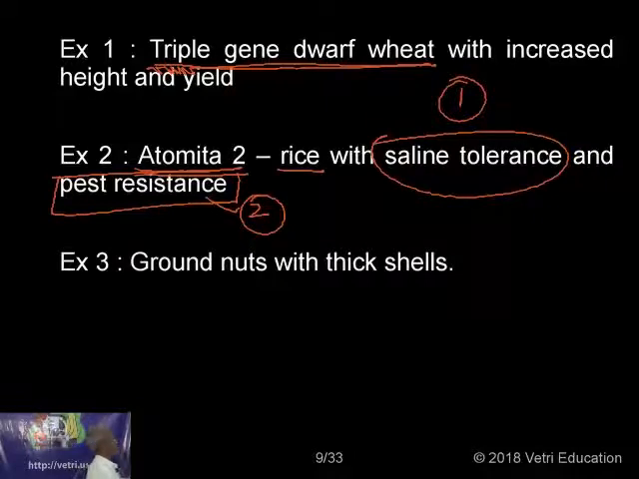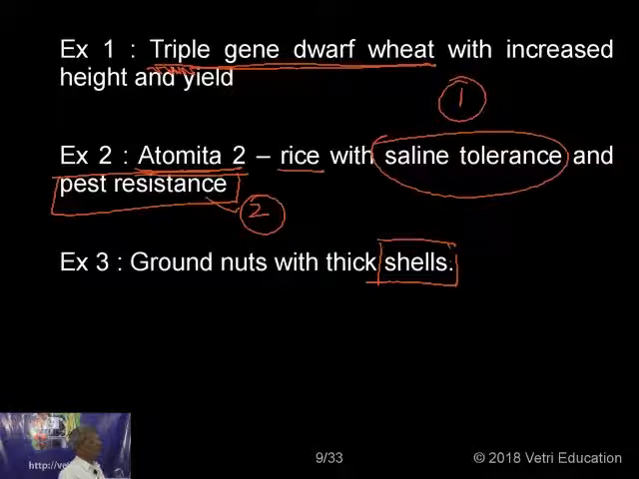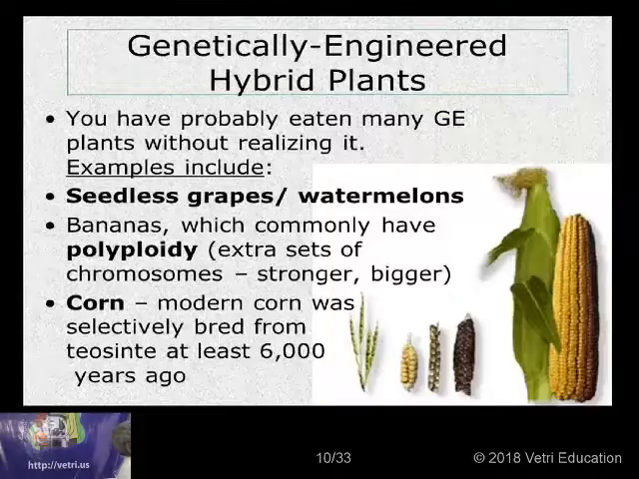Then example 3 is groundnuts with a thick shell. So that's very important. It has got a thick shell over it, so it won't get easily contaminated or easily broken. So these are the three examples where the F1 hybrid is better over their parental varieties. Very good examples for the heterosis.